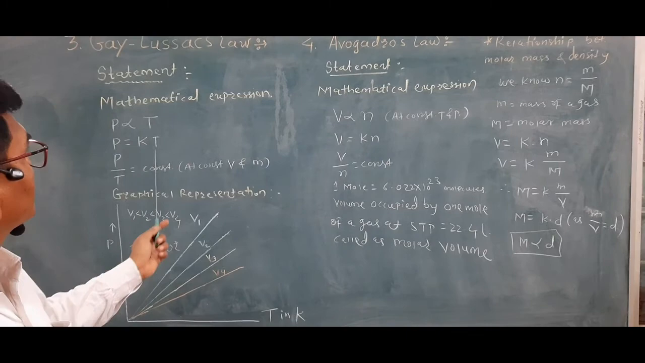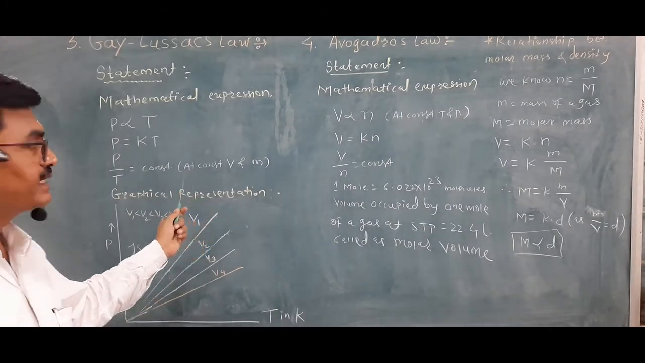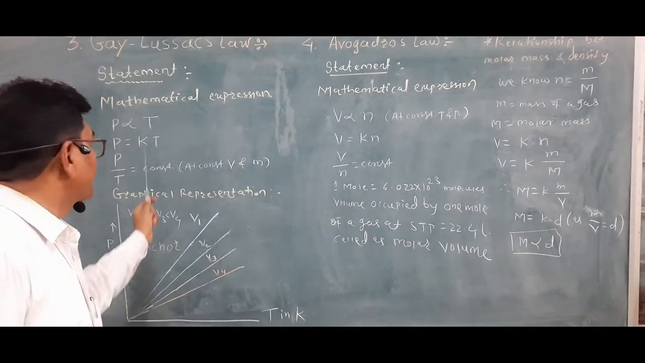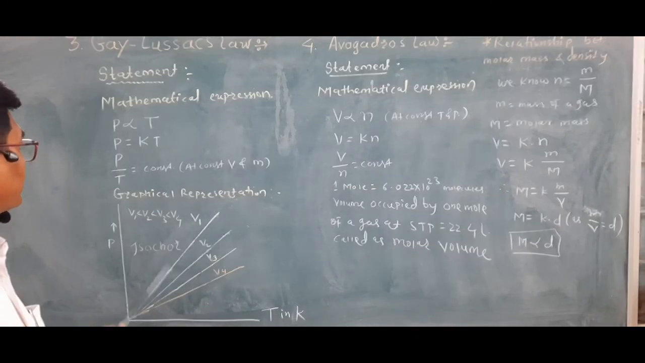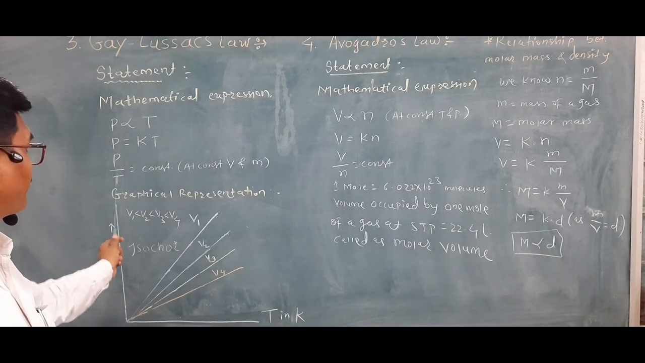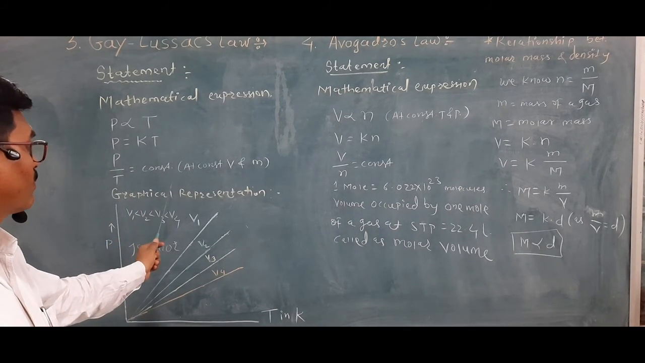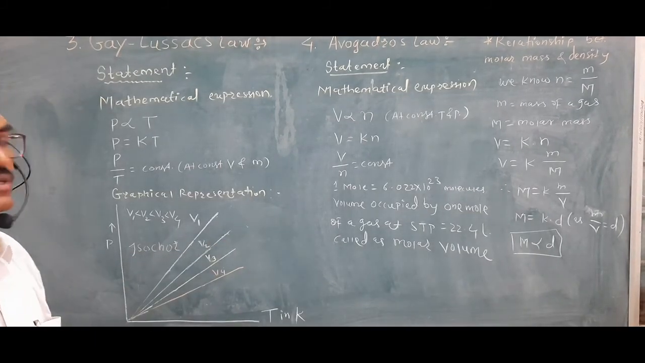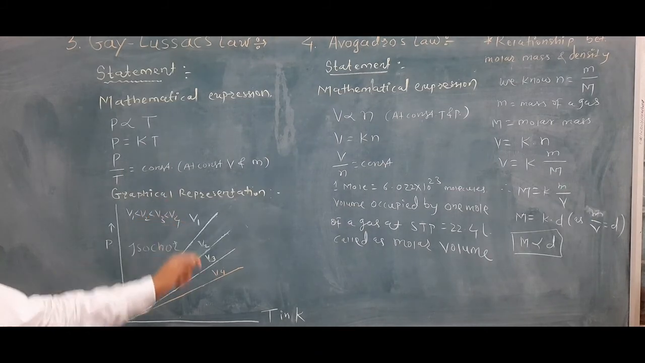The mathematical expression is simple: pressure is directly proportional to the temperature. Therefore P is equal to proportionality constant K into T, or P by T is equal to a constant at constant volume and constant mass. It is for the fixed mass. So that is the simple relationship.